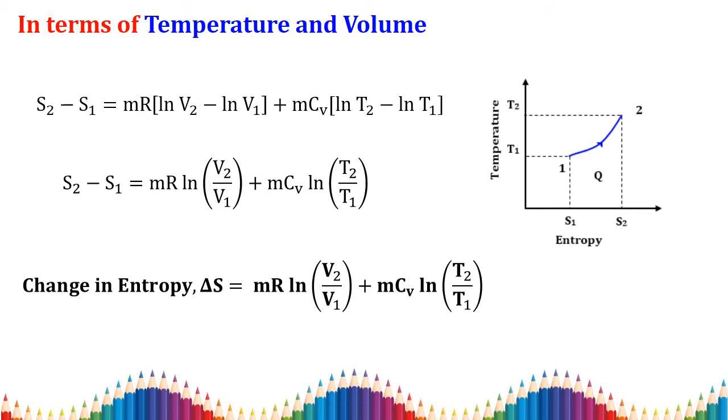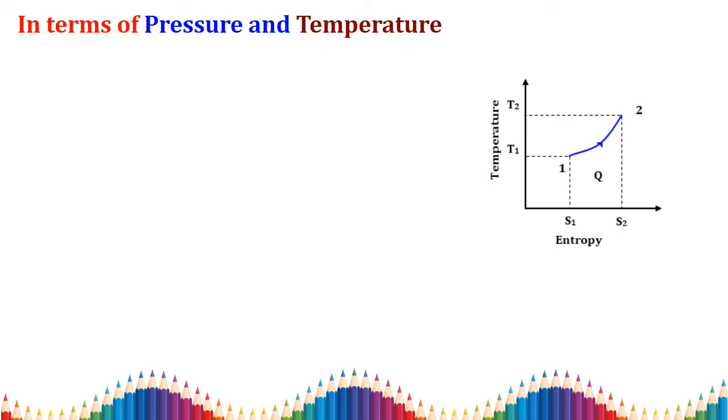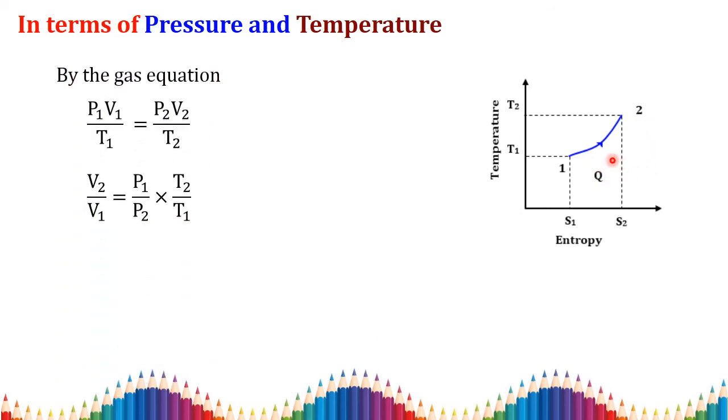Next we move on to the second equation. In this equation we are going to derive the entropy in terms of pressure and temperature. Consider the same plot and draw the same points, that is the initial and final points, and the process is also here. What is your gas equation? PV is equal to mRT. m and R are constant.